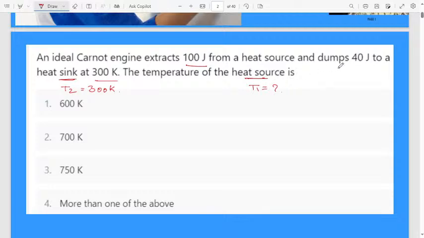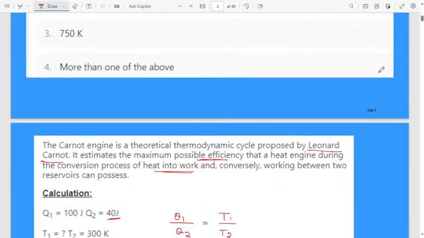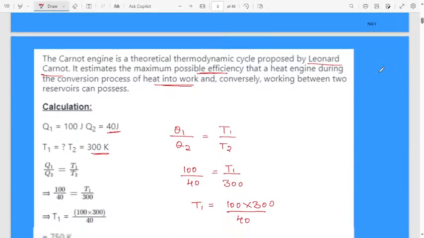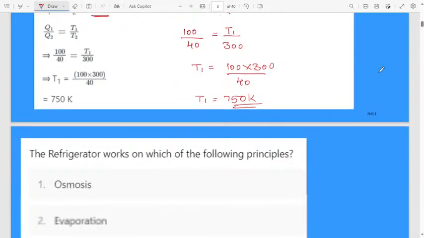The heat flowing out into the sink we consider as Q2, and the heat the Carnot engine consumes we consider as Q1. Simplify, and you will get the value.